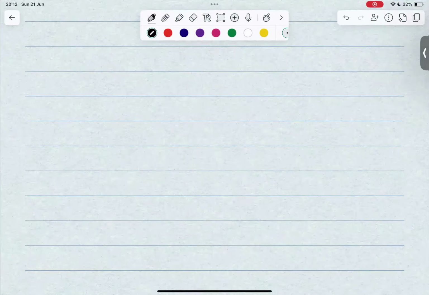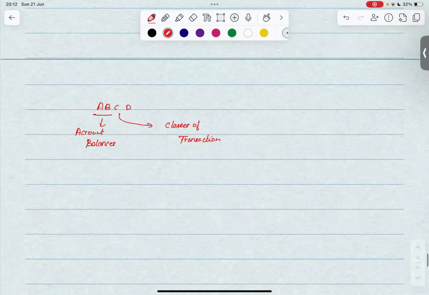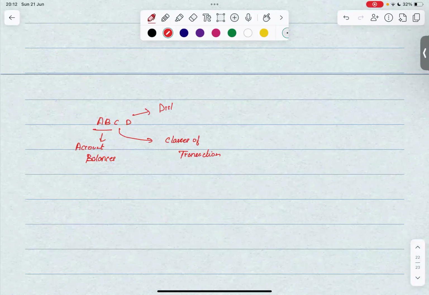It's known as A, B, C, D. AB is nothing other than account balances. C is nothing other than classes of transaction. And D is disclosure and presentation.